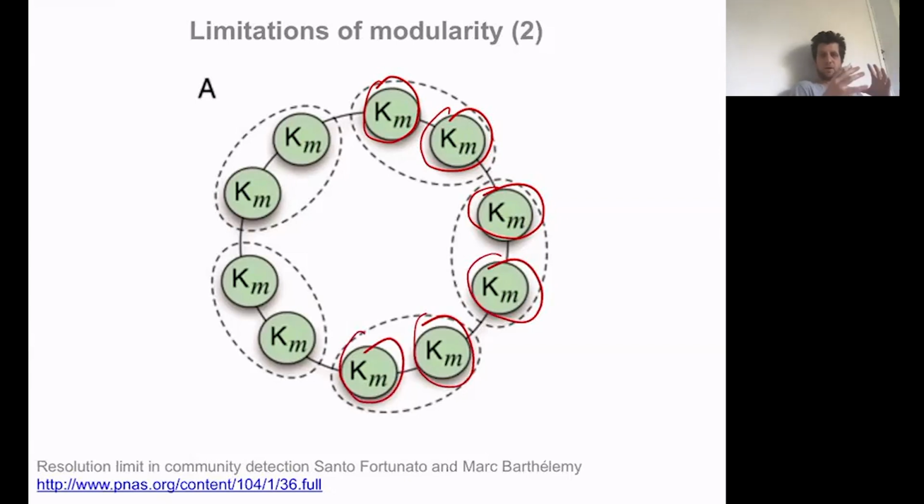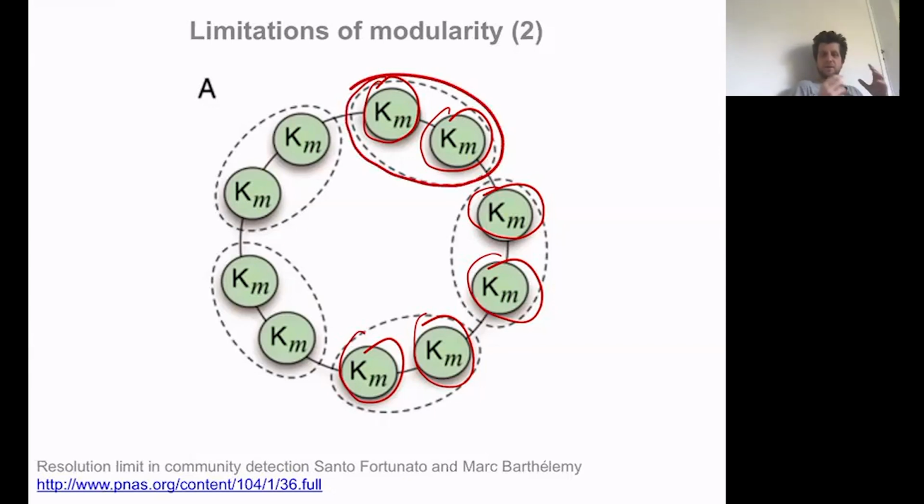And indeed, as long as you don't have too many of these cliques, this is what you're going to find. But if at some point you add too many of those cliques, the size of the system is going to become larger, the total number of links is going to become larger as well, and your optimal partition will now be made of pairs of cliques and not cliques themselves.